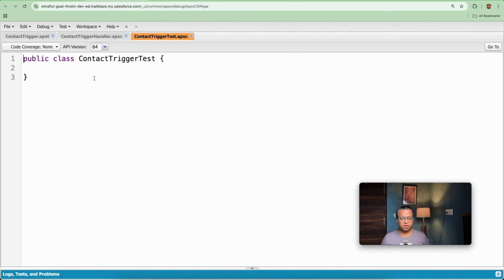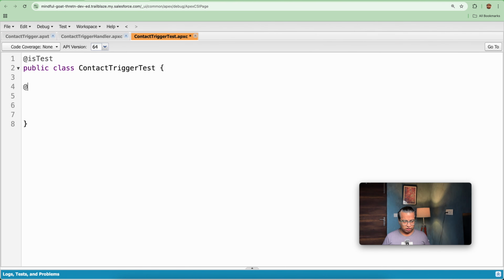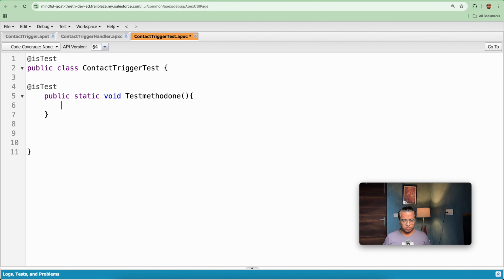I will be adding @isTest, and then public static void testMethod1. Further I will be creating an account, Account a equal to new Account, a dot name equal to threshold, and further I will be inserting a. Further, Contact c equal to new Contact.